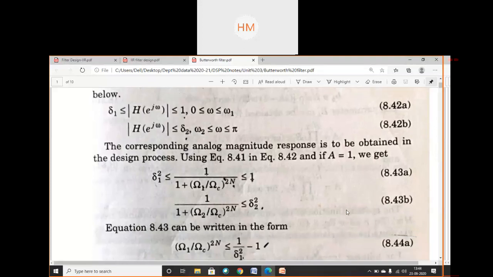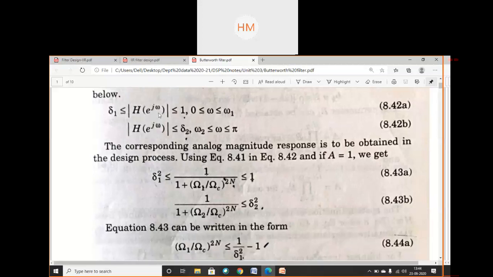Okay, so please write down this equation now. We generally plot the frequency response with the help of magnitude and frequency. So this is the magnitude which lies between del 1 and del 2.